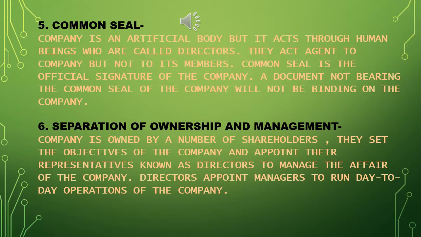Sixth, separation of ownership and management. A company is owned by a number of shareholders. They set the objectives of the company and appoint their representatives, known as directors, to manage the affairs of the company. Directors appoint managers to run the day-to-day operations of the company.